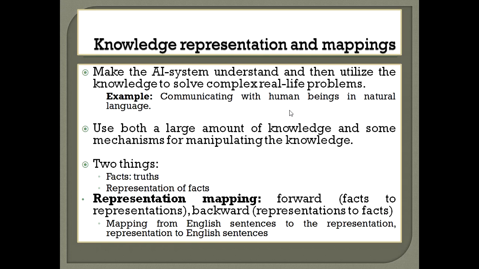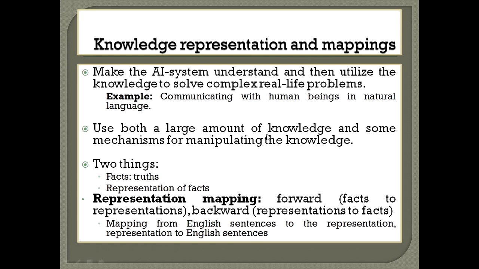Okay, so to make a machine or AI agent perform a task in a better way, it is necessary to create a better knowledge representation, so that the machine can utilize the knowledge to solve complex problems. For example, the ChatGPT that we discussed in the previous lecture is designed to learn from natural language sentences. So then sentences are to be represented in some machine understandable form, or AI agent understandable form, right? So then only the machine can understand the information, and it can derive information to generate a response to the user. It can communicate with the human being.